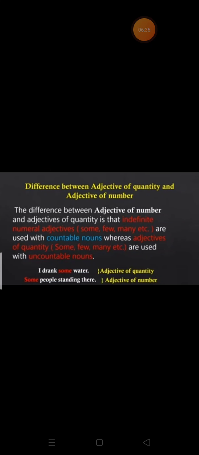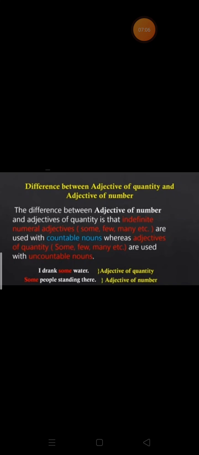The difference between adjective of number and adjective of quantity is that indefinite numeral adjectives like some, few, many are used with countable nouns, whereas adjectives of quantity like some, few, many, etc. are used with uncountable nouns.